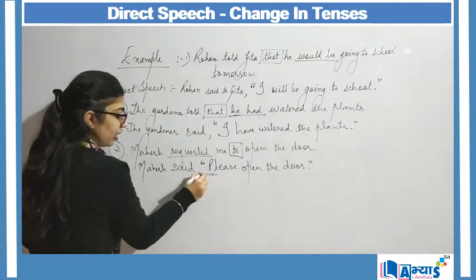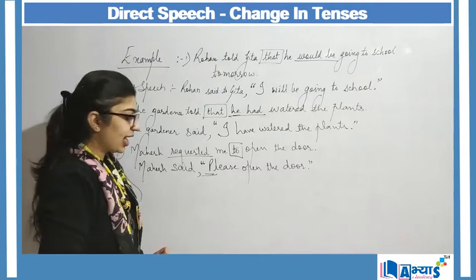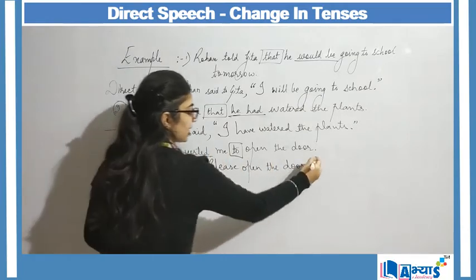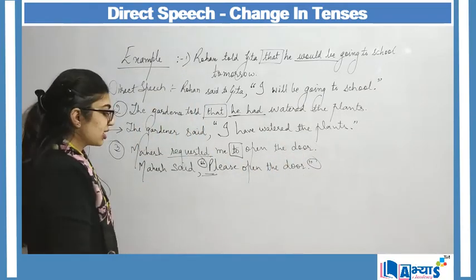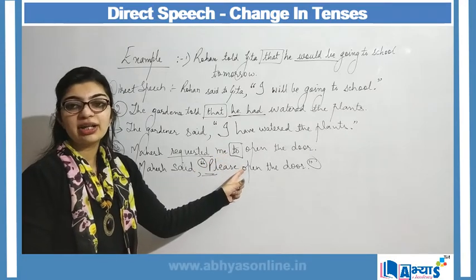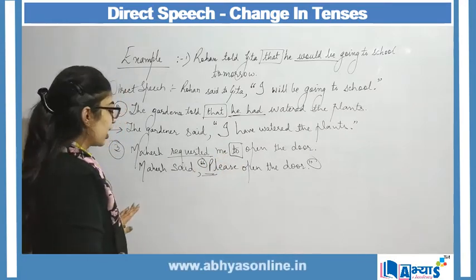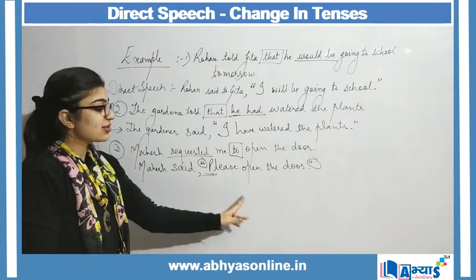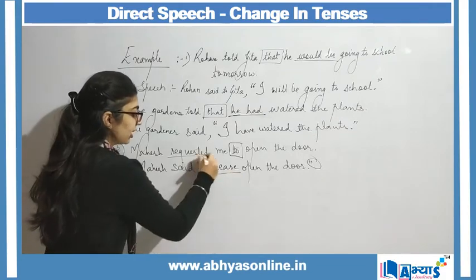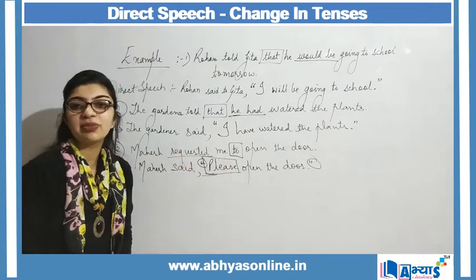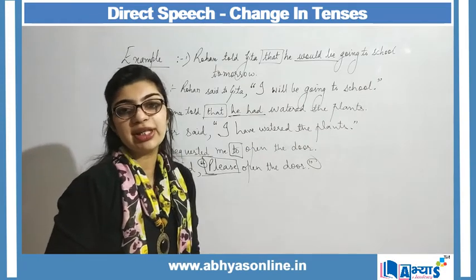So here again, my first letter is capitalized. My sentence is within the inverted commas. I have eliminated my conjunction to, and I have said Mahesh said, please open the door, because we make use of please whenever there is some kind of request being made.